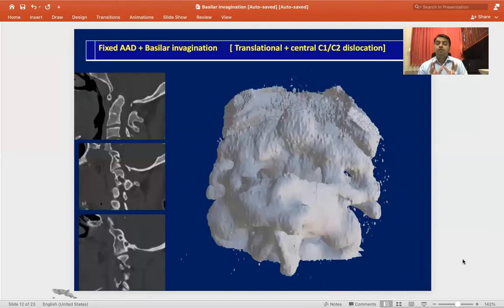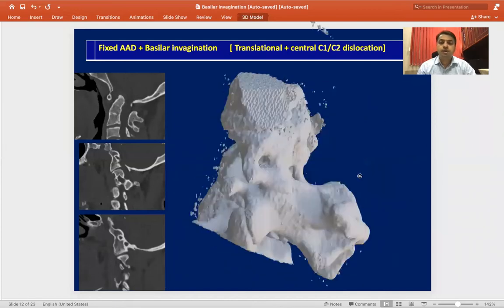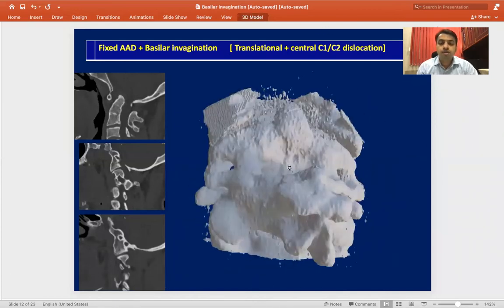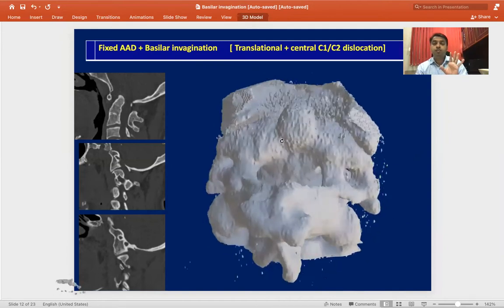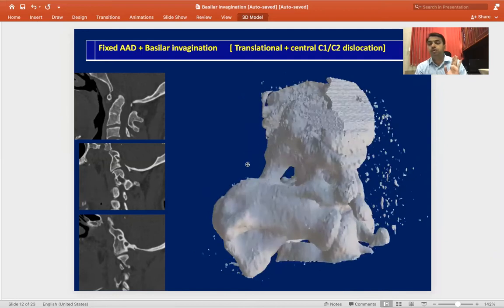Now, BI has four common types of clinical presentation. One is fixed AAD and BI combination. In such a case, this is a 3D view of the same patient. You see both the joints are symmetrical, oblique, but symmetrical. So this is a simple case in which you can plan for a C2 spacer application within the joint. You distract it and put in C1 and C2 fixation, and it is going to reduce completely.